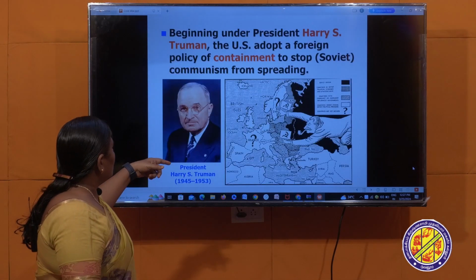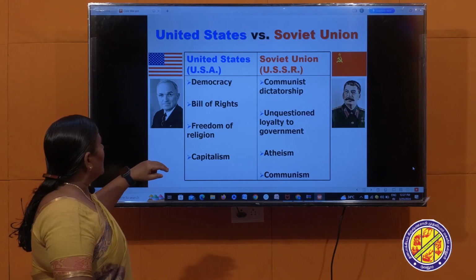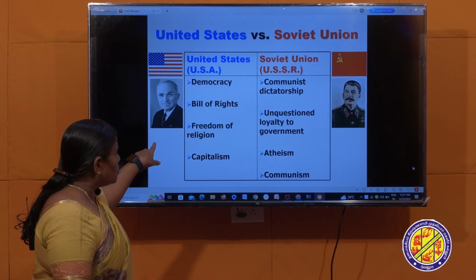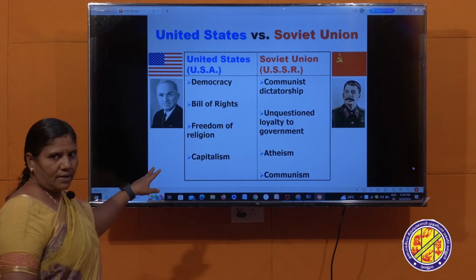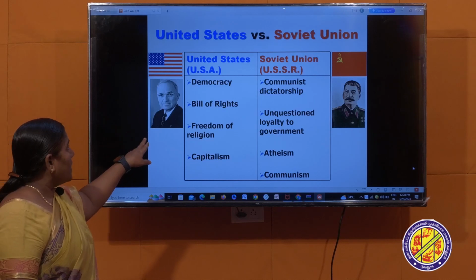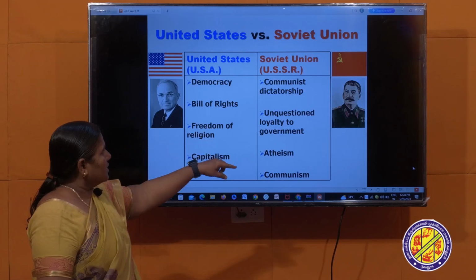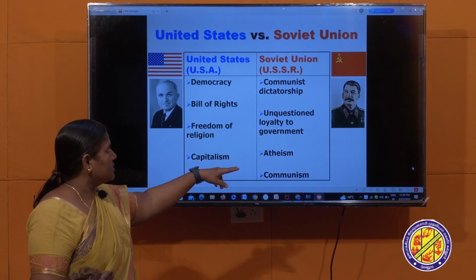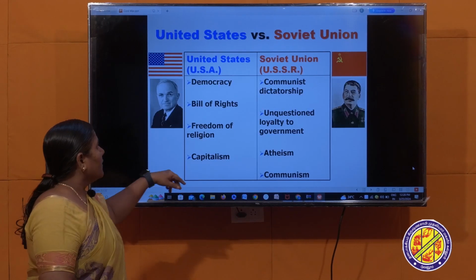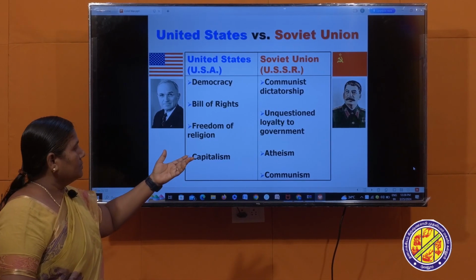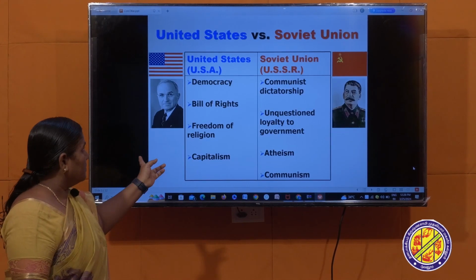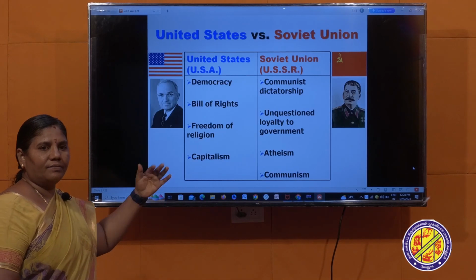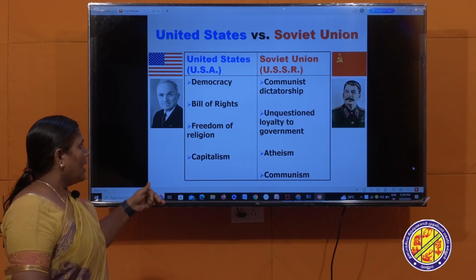Next slide. During this time, in USA, Harry S. Truman was the president when the Cold War started, whereas in the Soviet Union, Joseph Stalin was the prime minister, president of the USSR. There were many ideological differences between these two countries. The Cold War divided the world into two divisions, that is Eastern Bloc and Western Bloc.